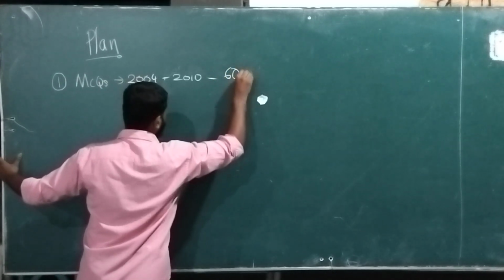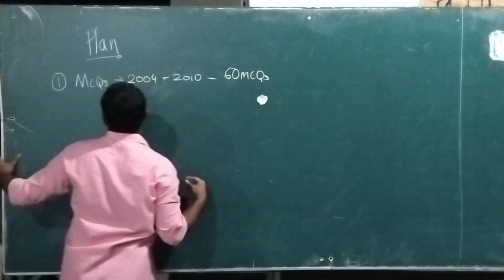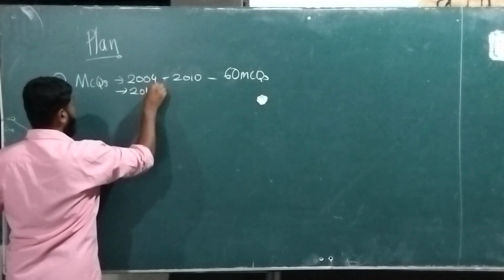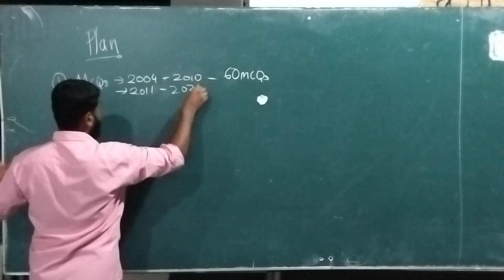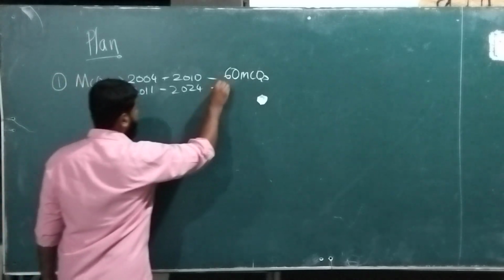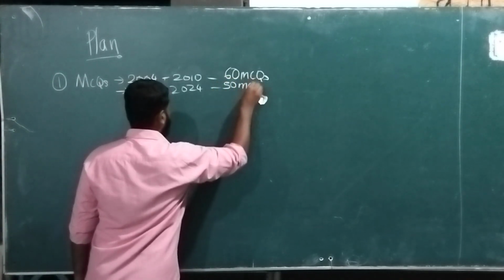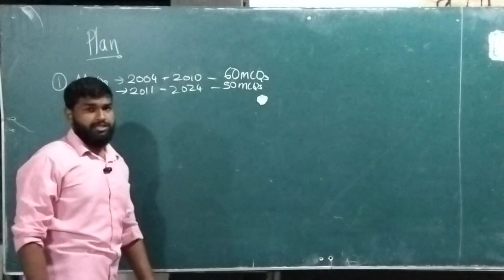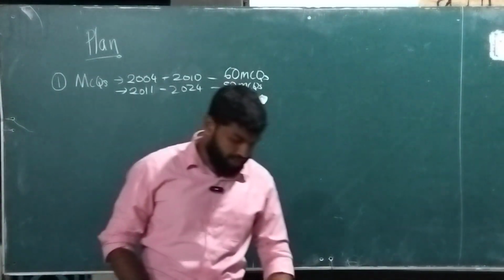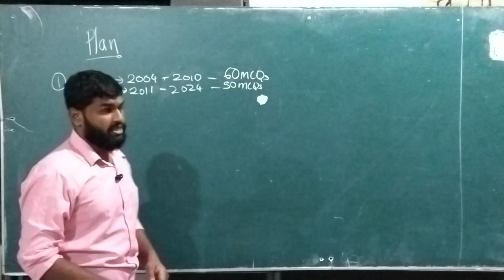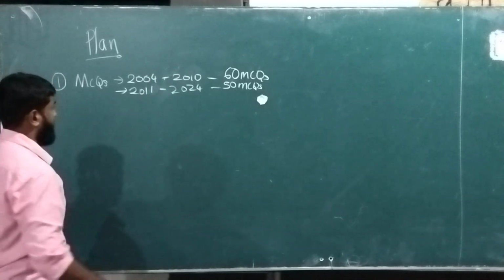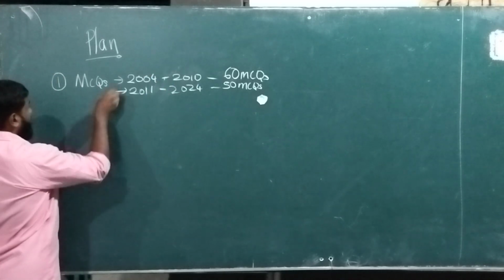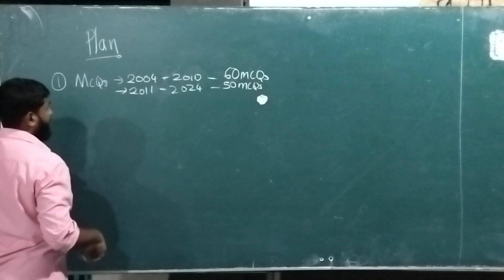Then from 2011 to 2024, we have around 50 MCQs. So we have a change there, around 10 MCQs decreased, but the marks allowance given to each has been different. So how I will do is, I will go generally all the way.